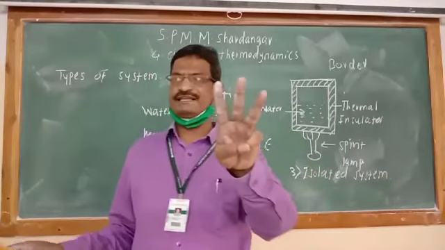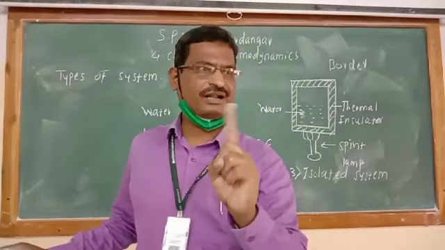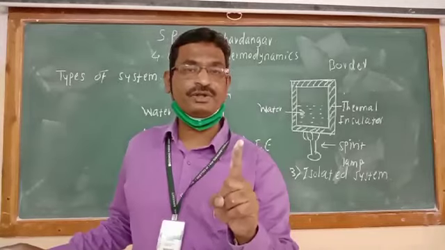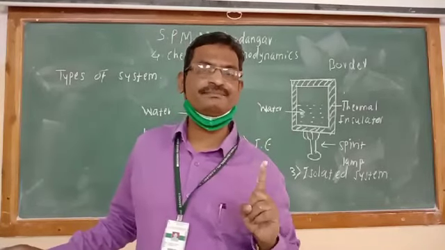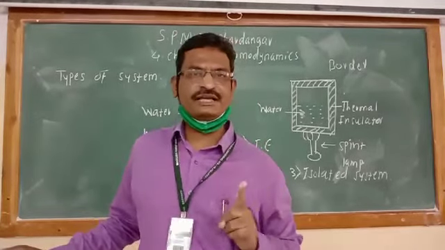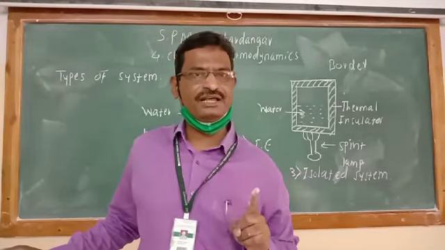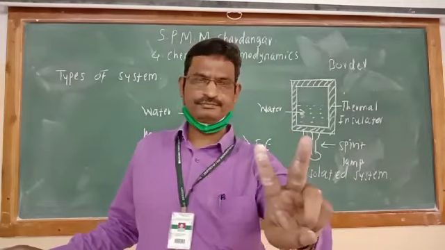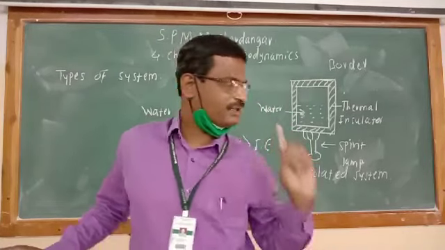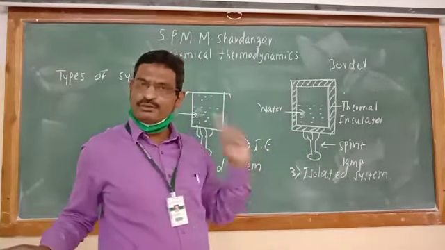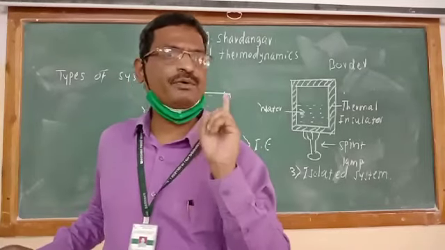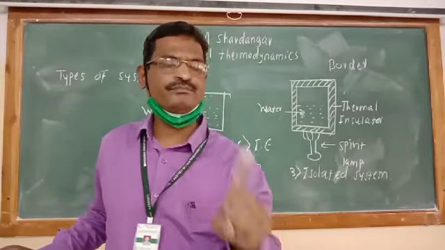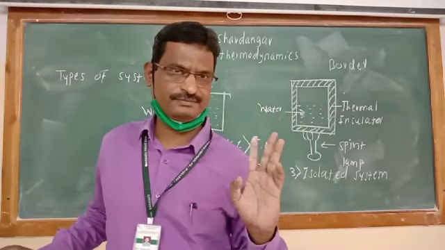So three types of systems we have studied. First type of system is known as open system. That open system is the system which will exchange freely both energy as well as matter. Second type of system is the closed system, in which there is exchange of only energy, but matter cannot be exchanged, matter remains constant.